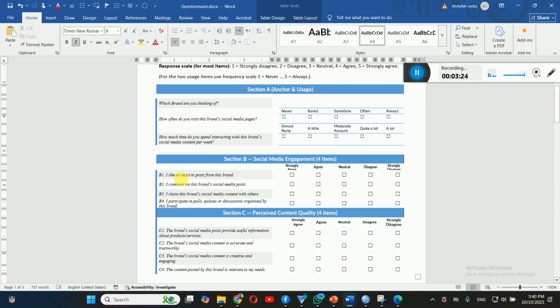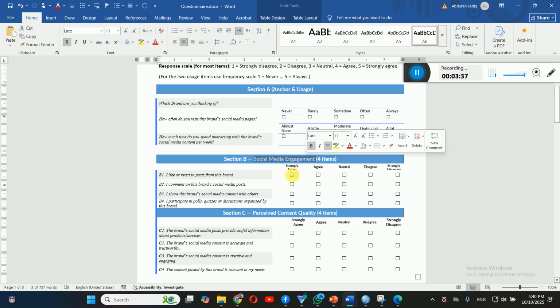Okay, for example, in option number 1, the respondent indicates that he strongly agrees in the case of social media engagement. Here we are measuring social media engagement. He is indicating that he strongly agrees, right? And then in the second option, he indicates that he does not agree, or he strongly disagrees. So this is kind of counterintuitive, not logical: if you show that you have a high level of social media engagement in option number 1, and then immediately you show that you strongly disagree, or have a lower level of social media engagement, dear students.